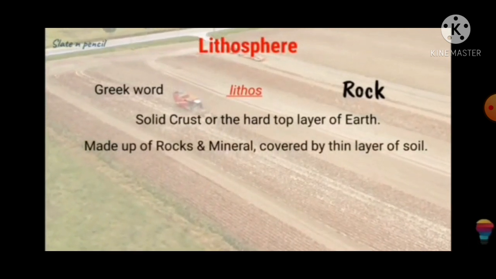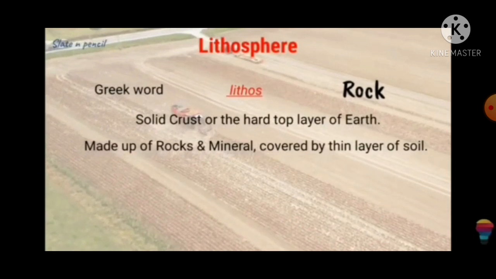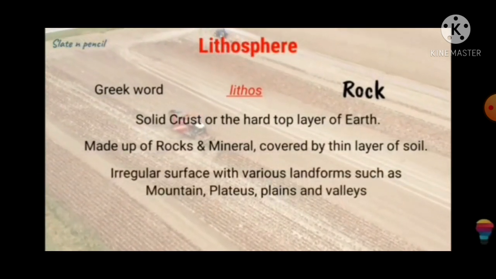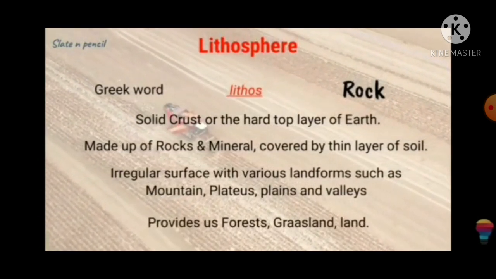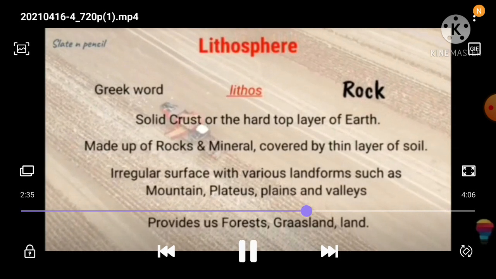It is made up of rocks and minerals and covered by a thin layer of soil. It is an irregular surface with various landforms such as mountains, plateaus, plains, and valleys. It provides us forest and grasslands for grazing and land for agriculture and human settlement.